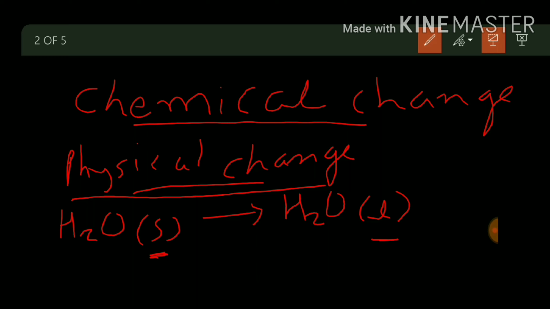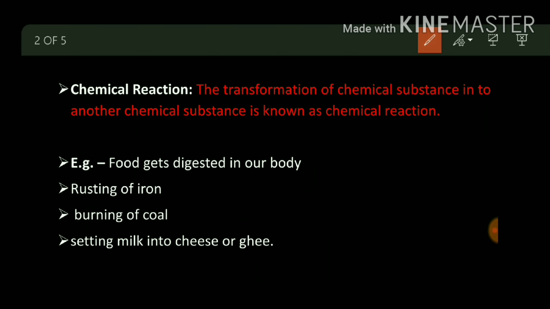In chemical reaction we have to discuss only the chemical change. So many reactions are taking place around you, but you have to identify them. You should classify whether it is a chemical reaction or a physical change.